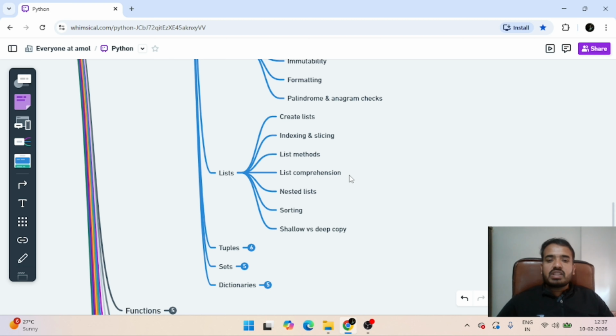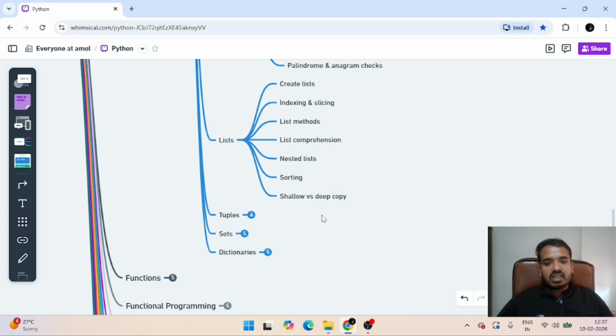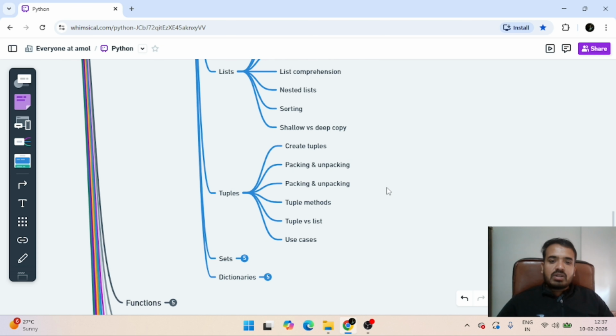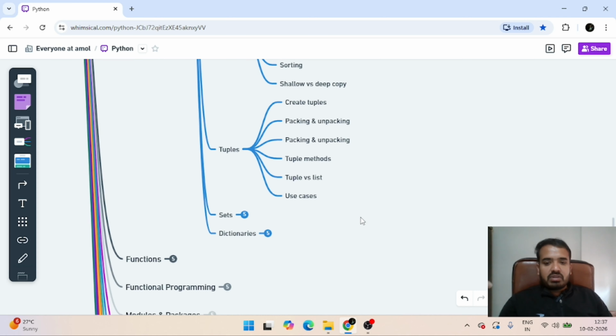Then list methods क्या है, how to indexing, slicing list, sorting कैसे होगा, shallow और deep copy क्या है, we'll cover there. Then we have tuples, like how to create tuple, what is packing, unpacking of tuple. Then tuple methods क्या है, tuple versus list, क्या डिफरेंस है दोनों में, लिस्ट में और टपल में. देन इसका टपल का यूज केस क्या है वो भी कवर करेंगे.